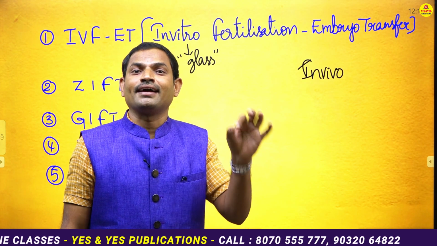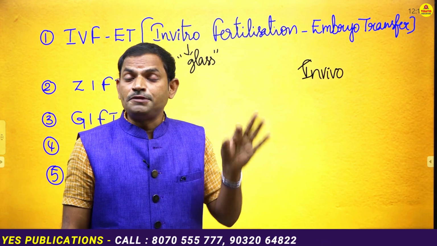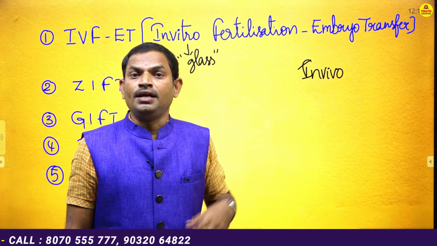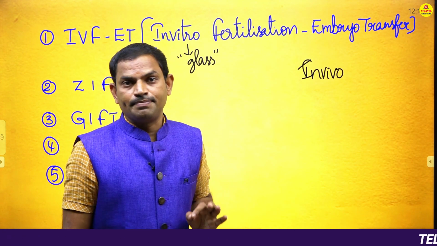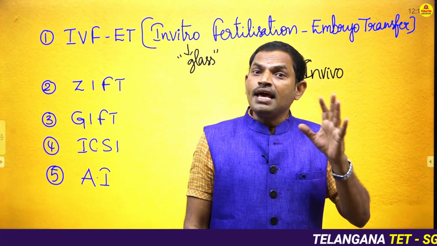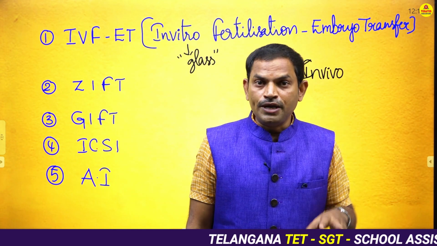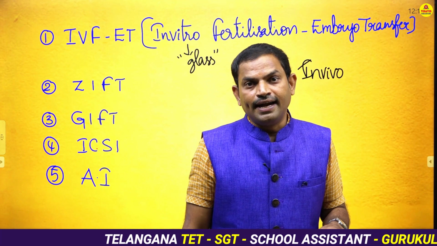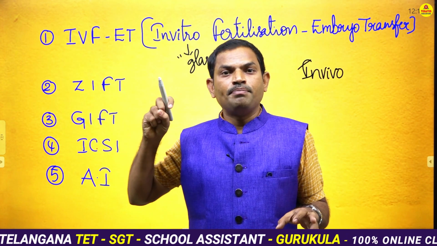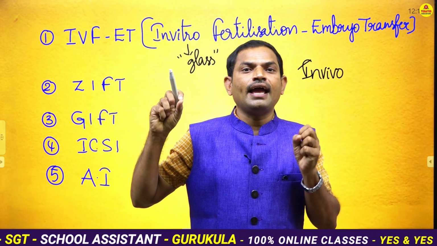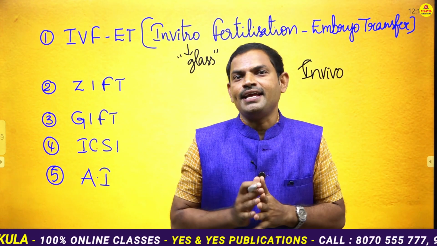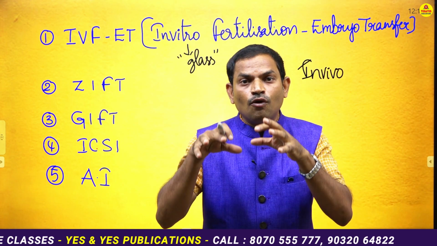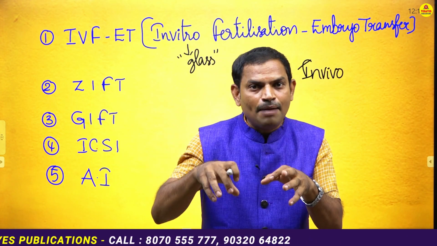In human beings, fertilization occurs in the female reproductive system, in a structure called the fallopian tube, as internal fertilization. Now here the problem occurs in the fallopian tubes. So the ovum will be collected from the mother, the sperm will be gathered from the father, and both will be fused in the laboratory. That means the ovum gets fertilized in the laboratory.